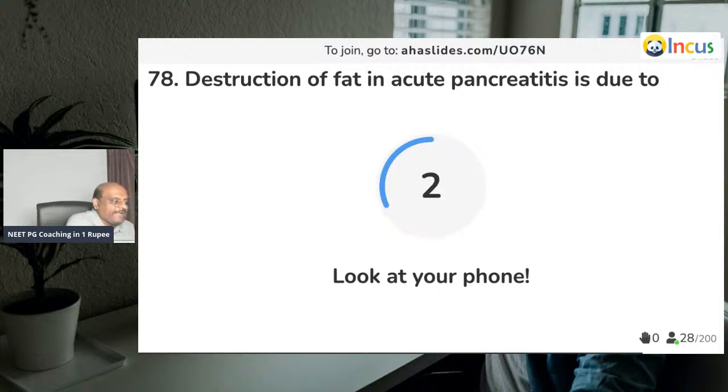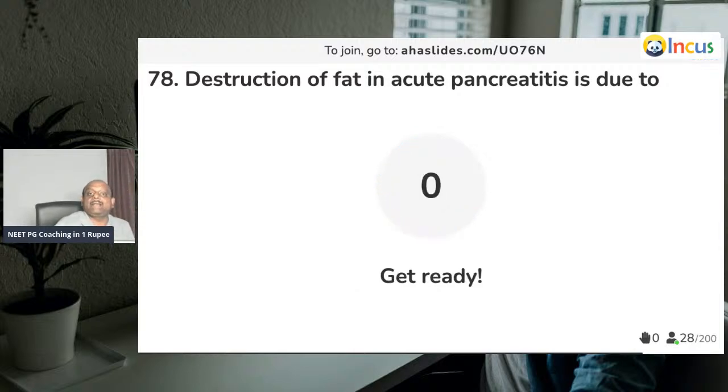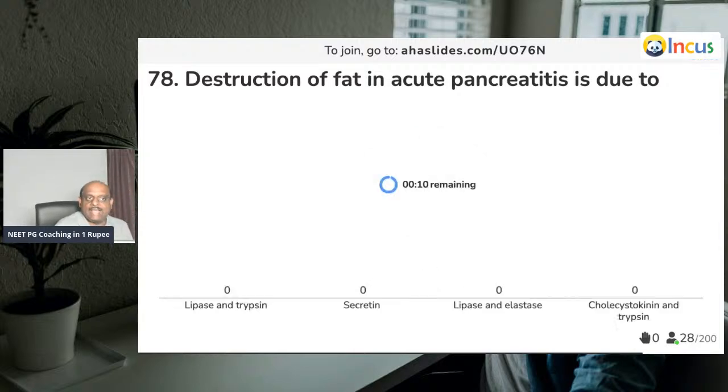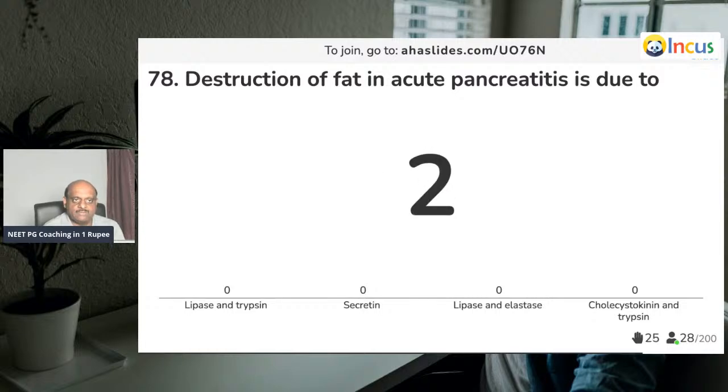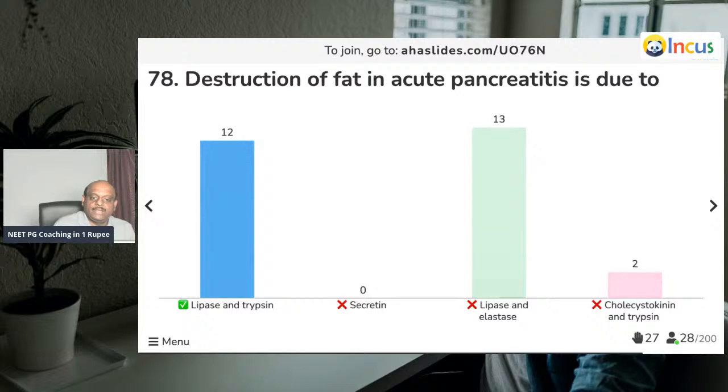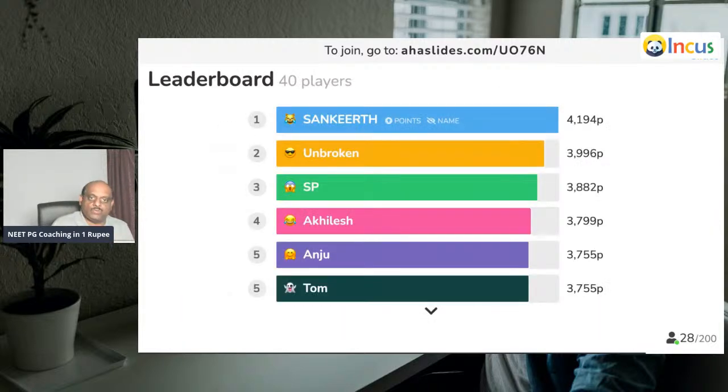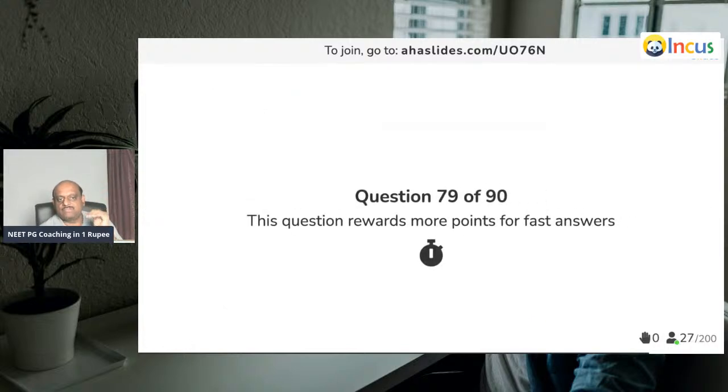And question number 78. Destruction of the fat in acute pancreatitis. How does it basically happen? So what is that enzyme which is involved? A very, very important question. Good. So, doctor, very good. It is the lipase and trypsin is what you need to remember. Sankit, unbroken SP. Akhilesh. Very good.